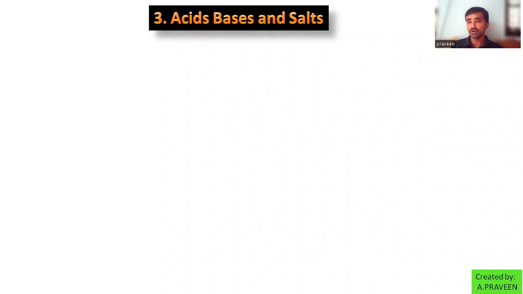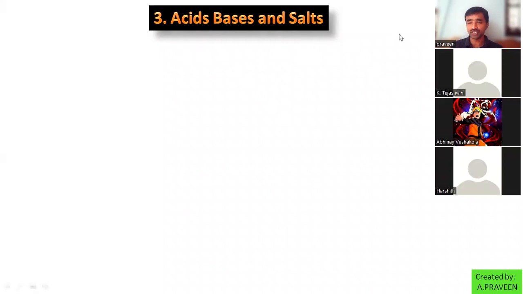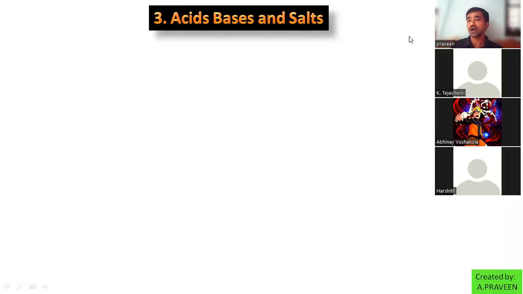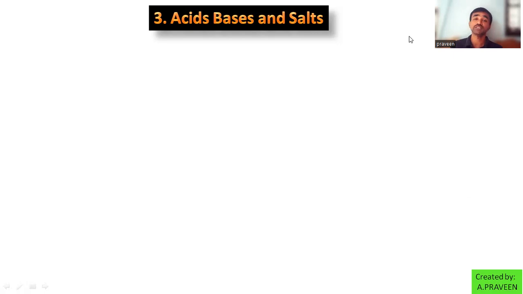Now you have completely got an idea about the introduction of the lesson. Everyone, have you got an idea about the introduction of the lesson? How do we decide the nature of the substance? Using the indicators. Why not directly taste? Because sometimes they may be harmful. We don't know the nature of the substance. So that is the reason for using the indicators.